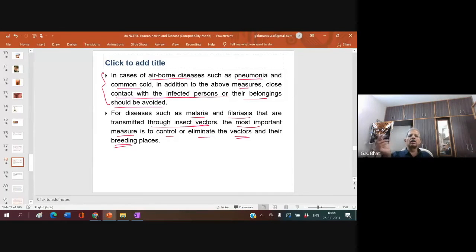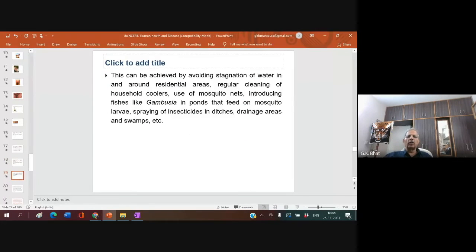We must see that in and around our residential area, there are no standing water bodies. This can be achieved by avoiding stagnant water in and around residential areas, regular cleaning of household coolers, use of mosquito nets, and introducing fishes like Gambusia, the mosquito fish, in ponds, which feed on mosquito larvae.